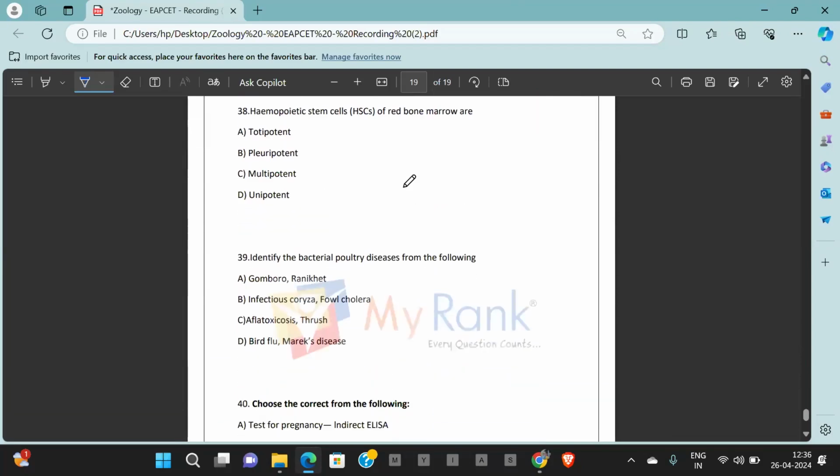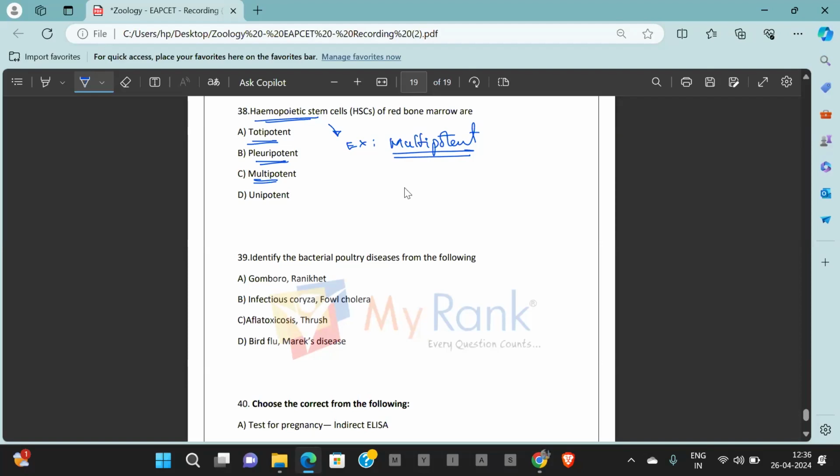Question number 38. Hemopoietic stem cells of the red bone marrow are. What type of stem cells are hemopoietic stem cells? It is an example of multipotent stem cells. What is the meaning here? Totipotent means one cell can give rise to the entire organism. Pluripotent means this type of stem cells will be giving rise to almost all tissues of the body. Multipotent means a certain set of linked cells are only produced.